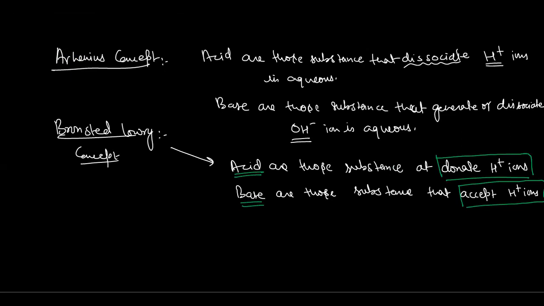Okay, first of all, I need to explain one thing: there are some substances that change their colors in acid and base. For example, litmus. Litmus is a paper. Litmus paper is an indicator. We will talk about indicators later.